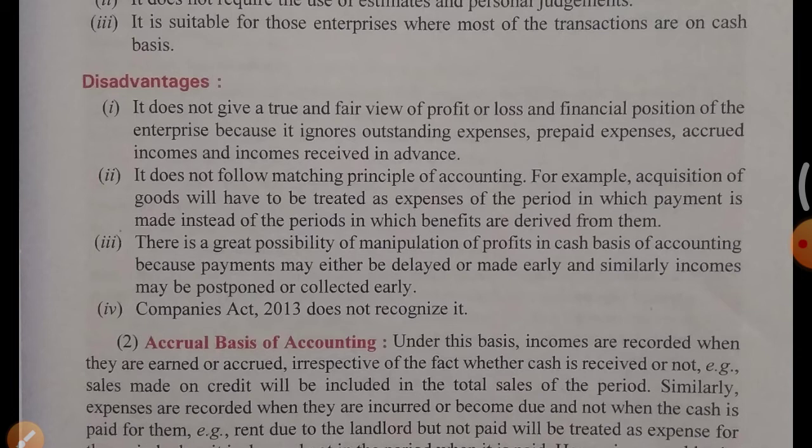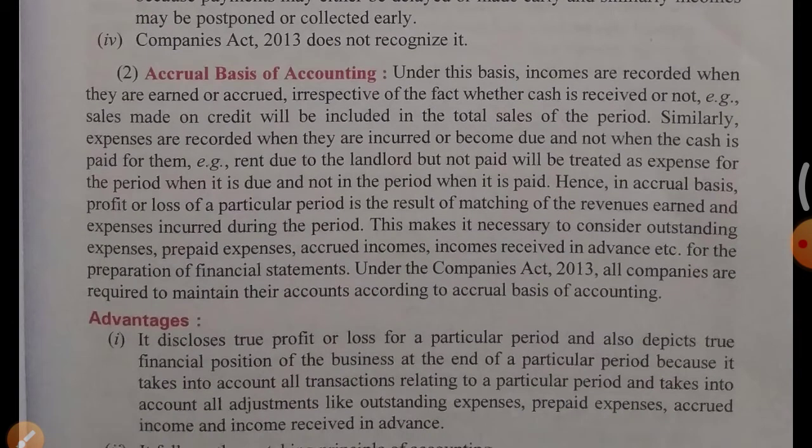Companies Act says that this is not a good way, this is not the best way of accounting, so it does not recognize this basis. Let's discuss the second basis of accounting, accrual basis. What is the meaning of accrual? It means in this basis we will record all the transactions, whether they are cash or credit.